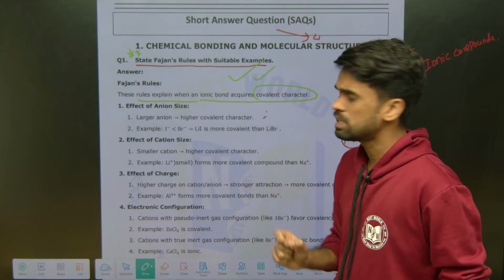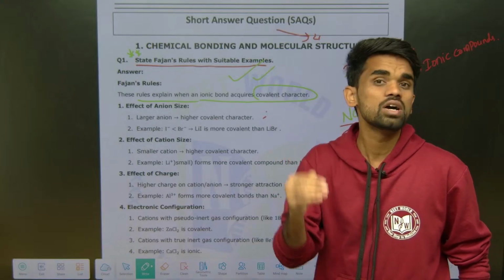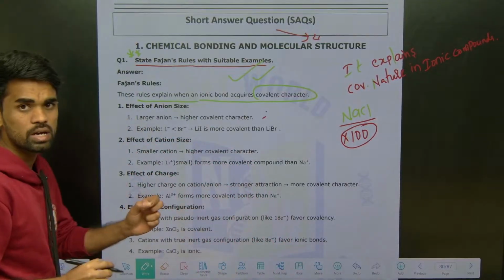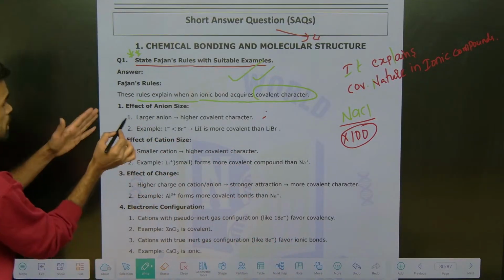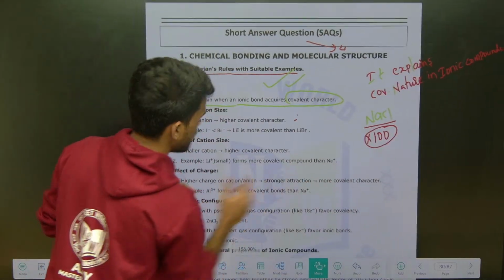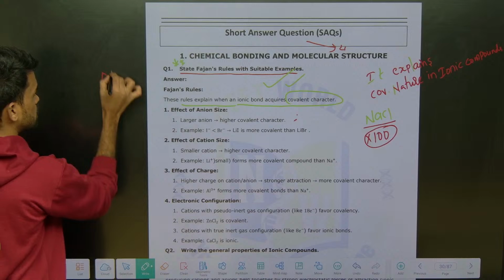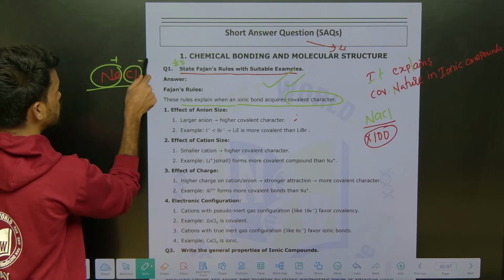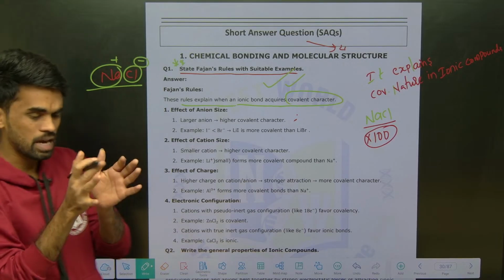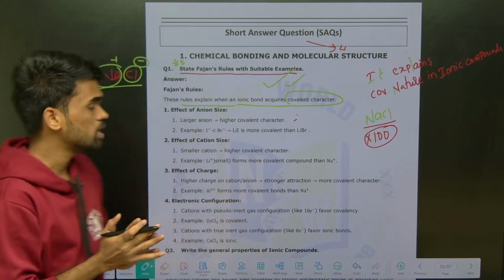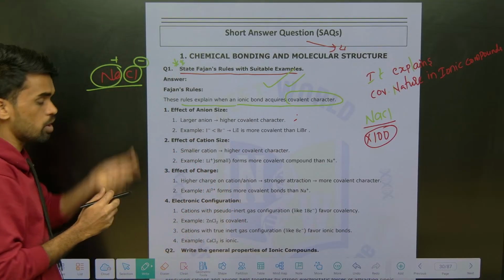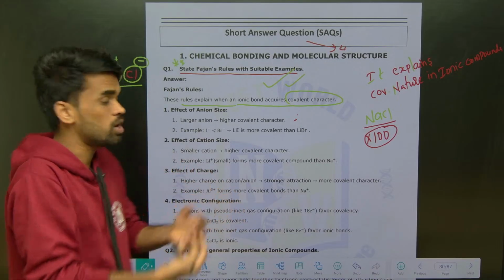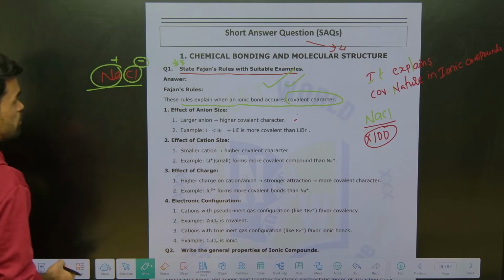Okay, and after that, what are the factors deciding covalent nature in ionic compounds? For example, whatever ionic compound we are taking, let us say NaCl only we will see here. So I am writing NaCl, it means we have one cation Na+ and one anion. So in ionic compounds there will be a cationic part and an anionic part, we know this. Now for this particular ionic compound, how much covalent character is there will depend on 5 factors. What are those 5 factors? So first one is